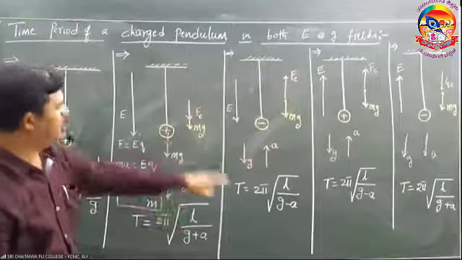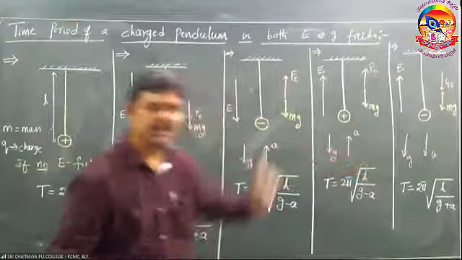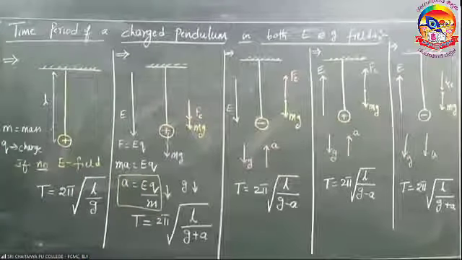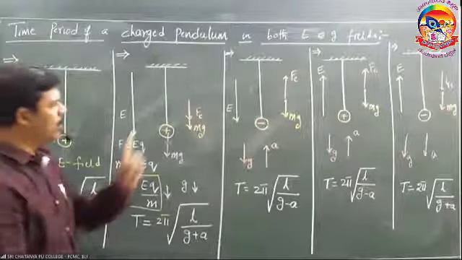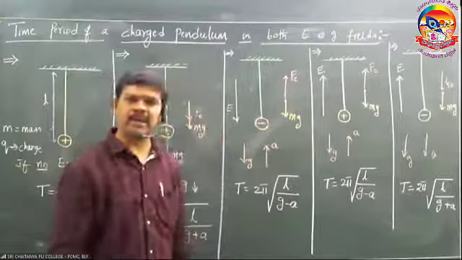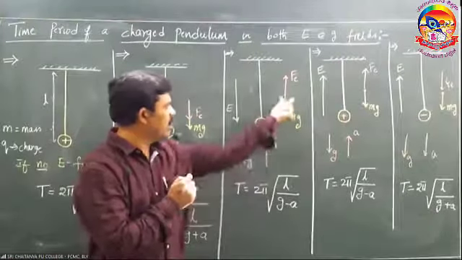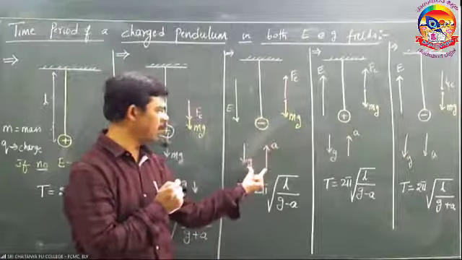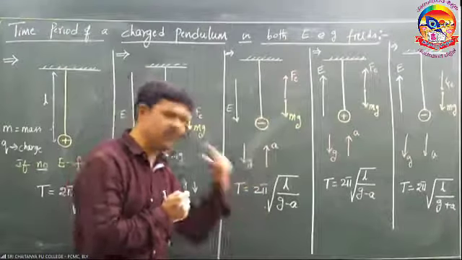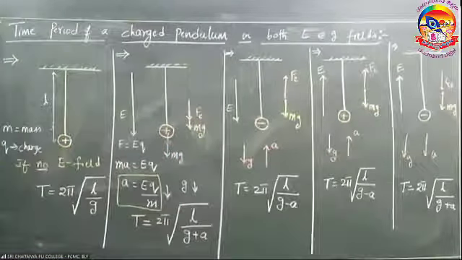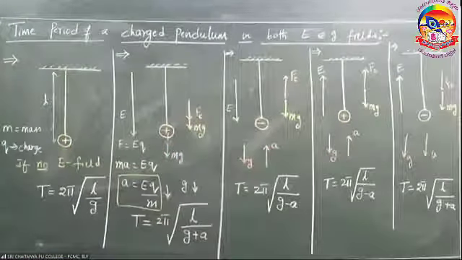See the cases. Plus, minus, minus, plus. So from these four examples, it is clear that to find the time period, you have to see two things. What is the charge on the bob? What is the direction of the field? Based on that, you draw the force diagram. Accordingly, you identify how those two are. From that, you write down the time period formula. Come on, take a screenshot and note down.